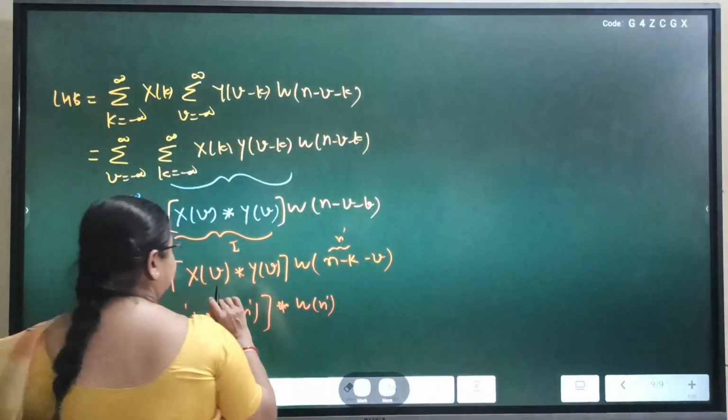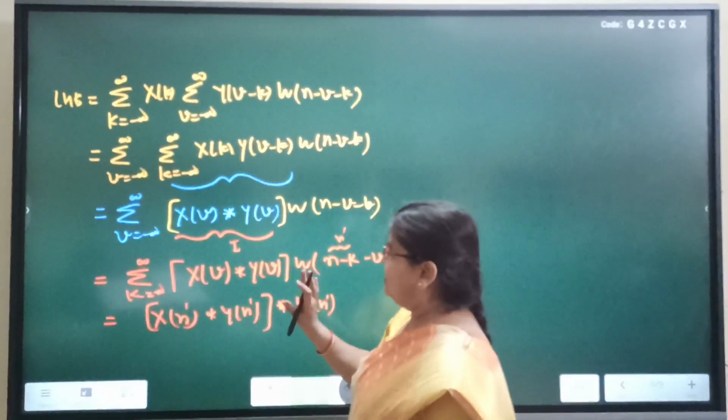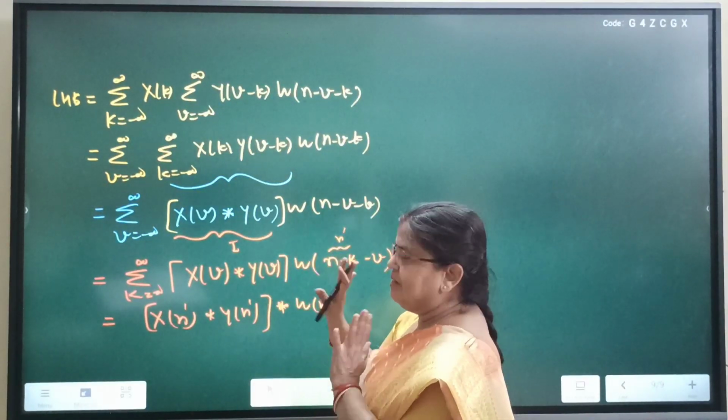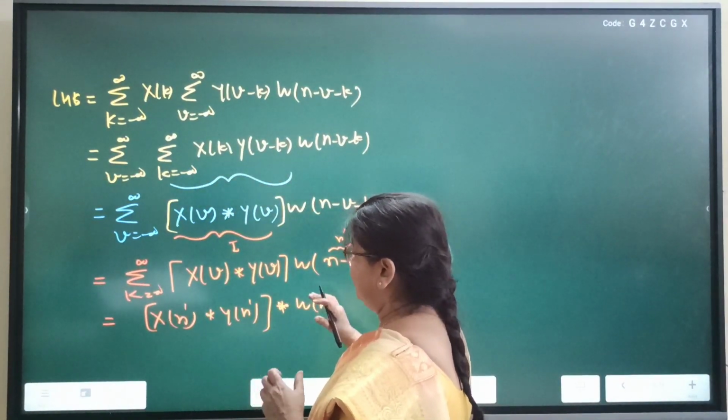Now see, there is one discrete sum, so this must represent some convolution. Now how can we write it?